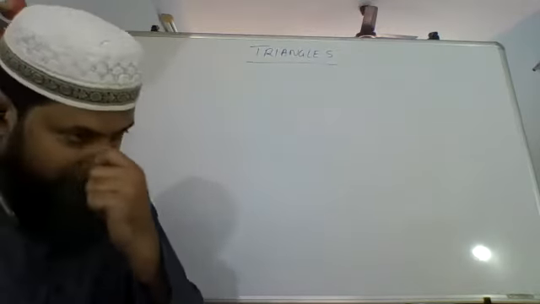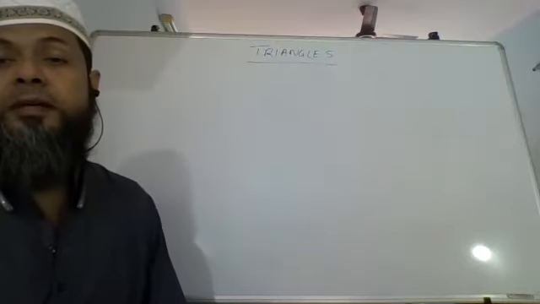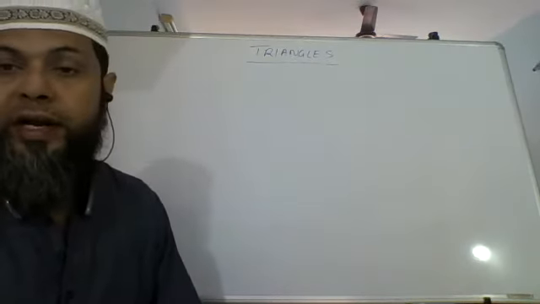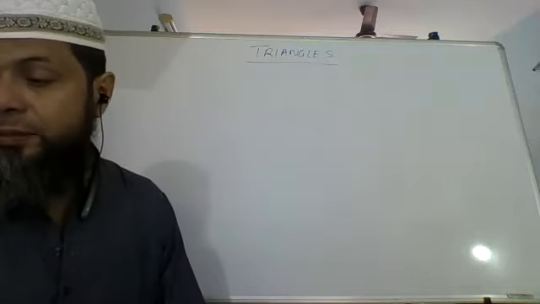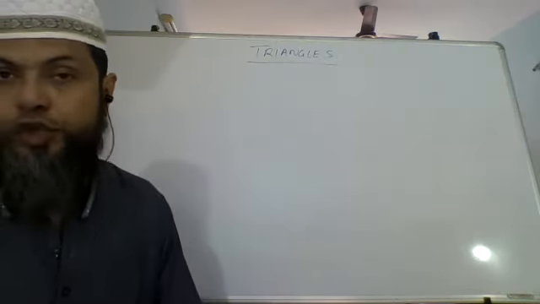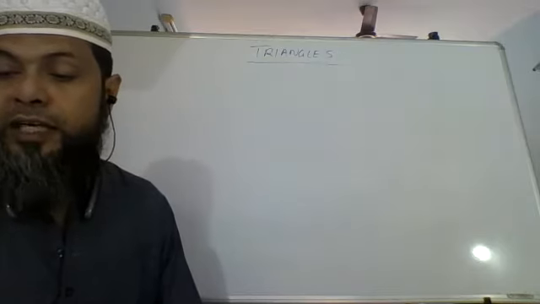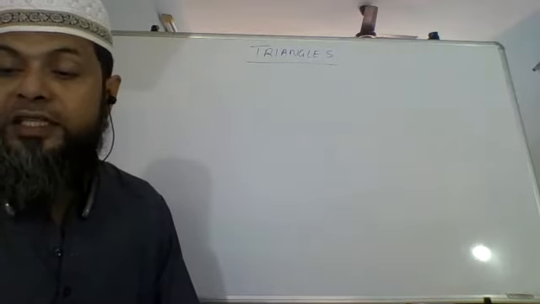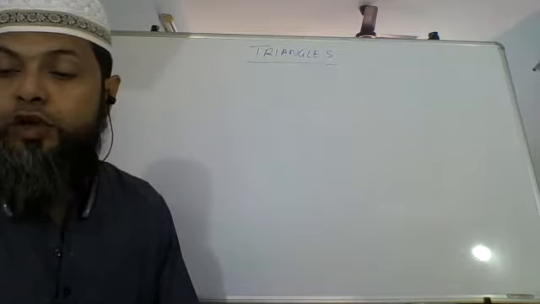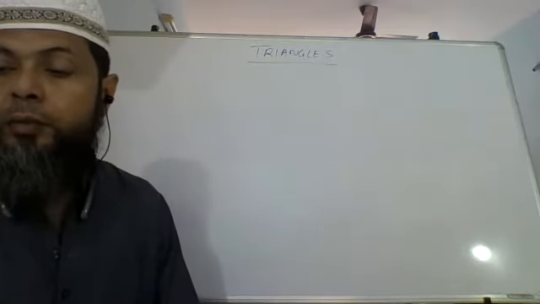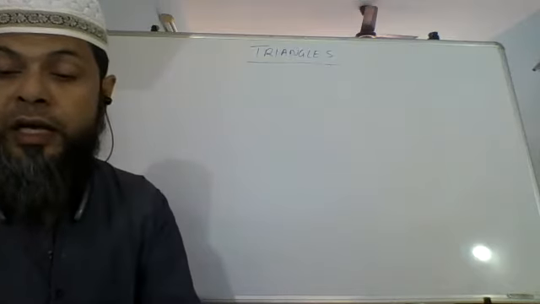So how do we identify that objects are similar? As I said, the shapes should be same, not exactly equal, but same. That is, their sides should be in equal proportion and the angles should be equal. Just sides being in equal proportion and angles not being equal, even then it is not similar.